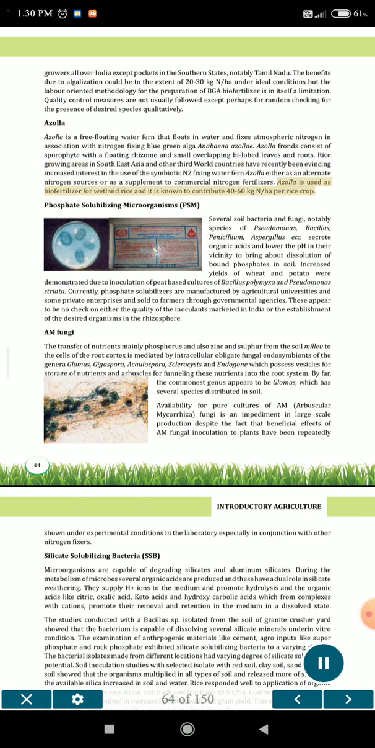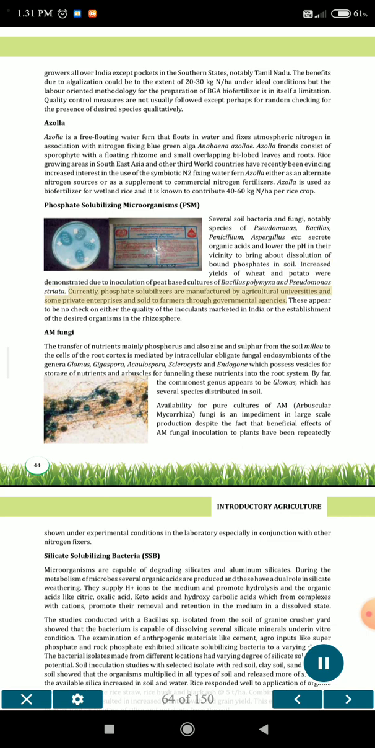Phosphate solubilizing microorganisms, PSM. Several soil bacteria and fungi, notably species of Pseudomonas, Bacillus, Penicillium, Aspergillus etc. secrete organic acids and lower the pH in their vicinity to bring about dissolution of bound phosphates in soil. Increased yields of wheat and potato were demonstrated due to inoculation of peat-based cultures of Bacillus polymyxa and Pseudomonas striata.